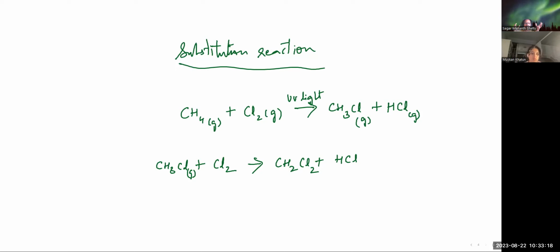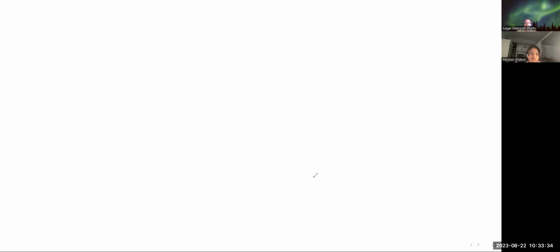What it says here is that chlorofluorocarbons are produced by reacting chloroalkanes with HF, hydrogen fluoride. So for example, if I take CCl4 and combine it with HF, which is also a gas, in the presence of a catalyst, then what forms here?